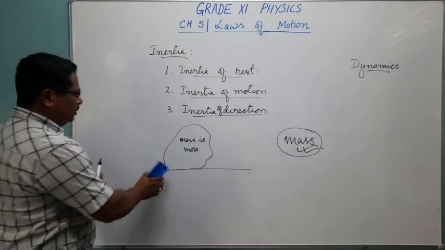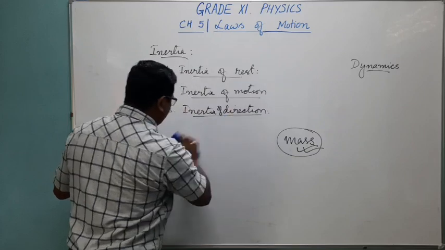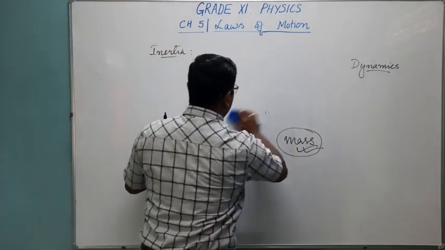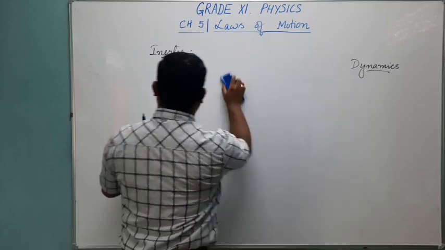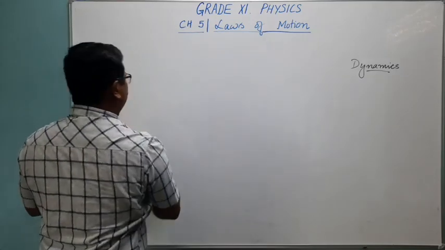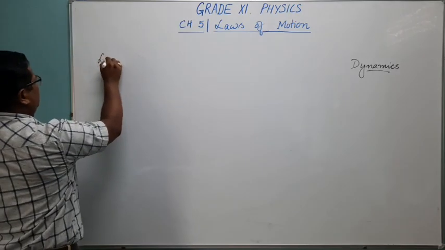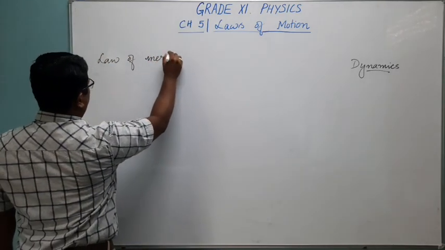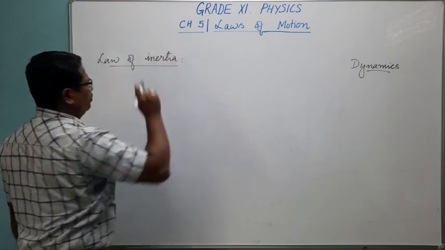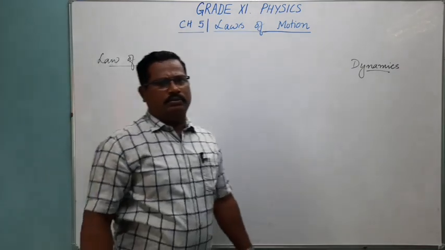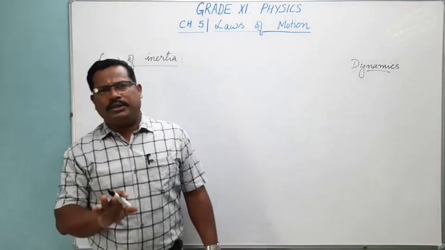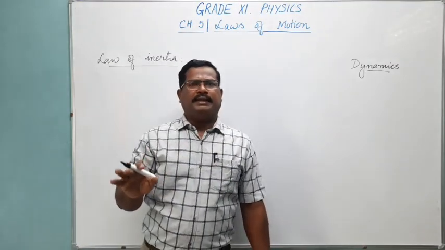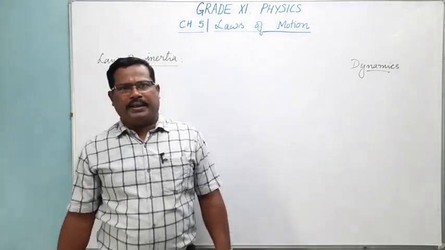Now, Galileo gave the law of inertia. He was the first person to give the law of inertia, and said: a body at rest wants to be at rest, and a body in motion wants to continue to move until and unless an external force is applied.